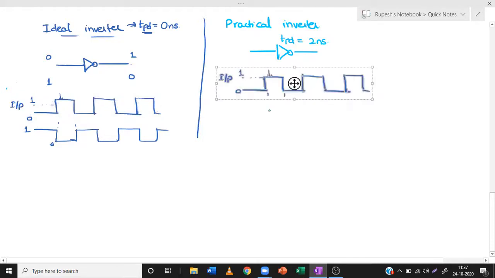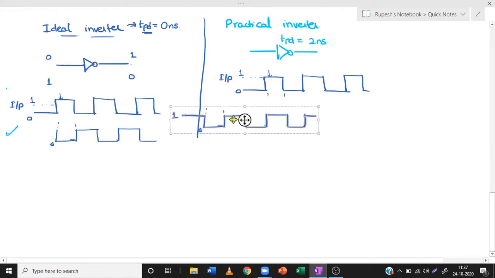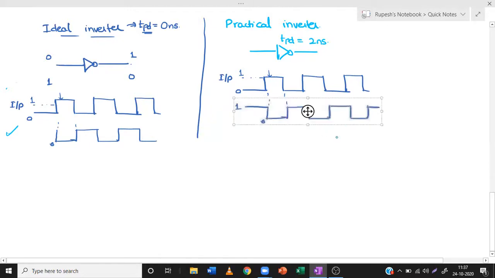So same input I have taken. And what will be the output? In the ideal case, this will be the output. So whenever the input changes from 0 to 1, the output changes from 1 to 0 and it replicates without any delay.